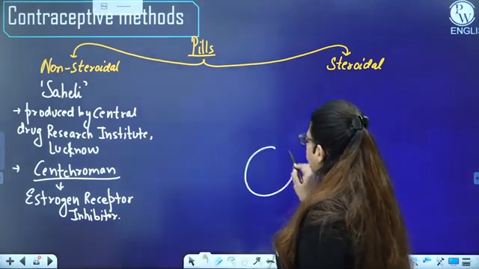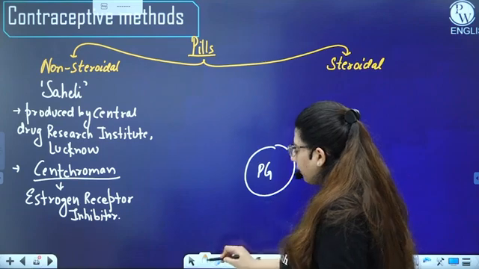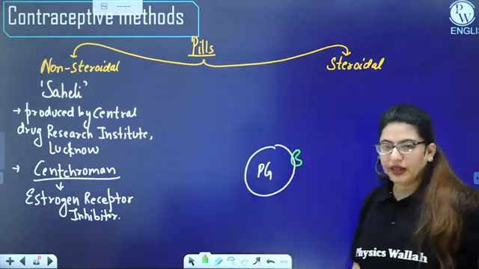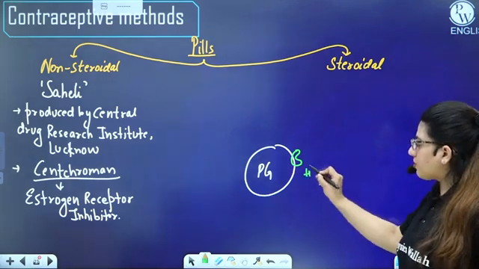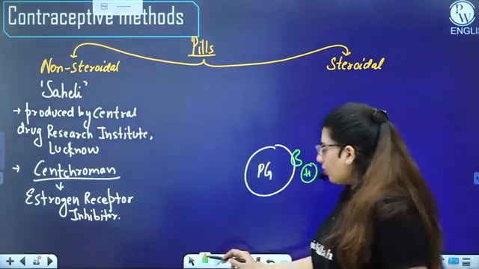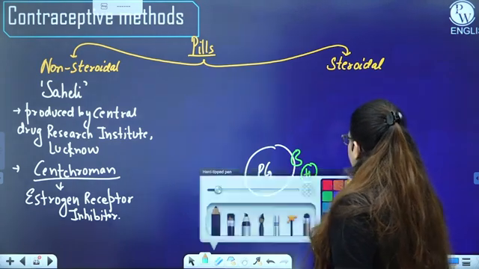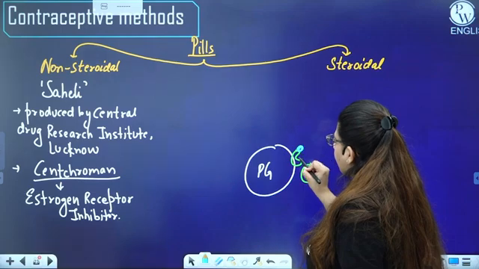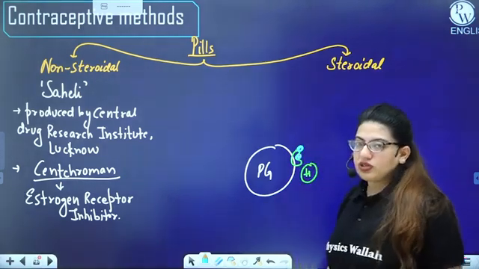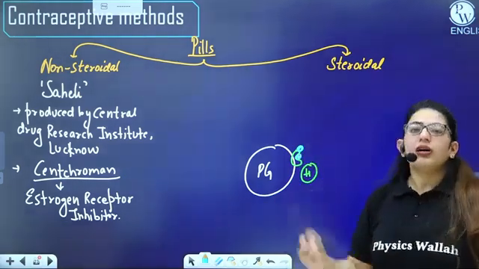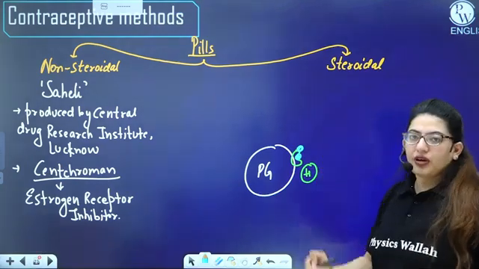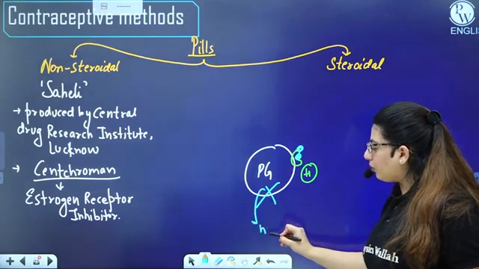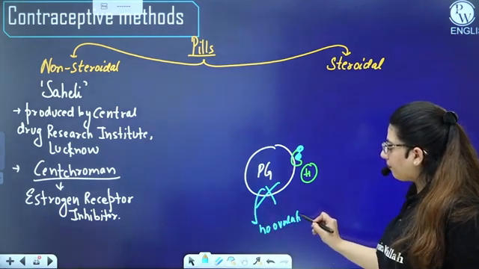For example, if I have the pituitary gland, it has a receptor for hormone H, right? You have a receptor for hormone H. Before the hormone enters here, I have used something here that will block the receptor, and the hormone will no longer be working on this receptor, and the pituitary will not function. Ultimately, there will be no ovulation. You getting my point? Yes.